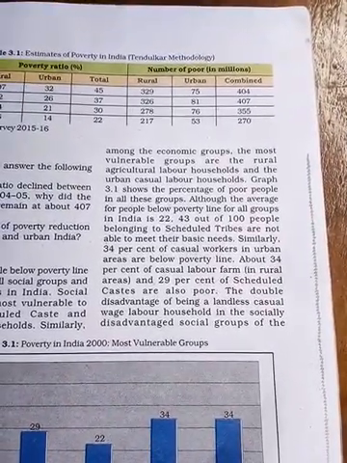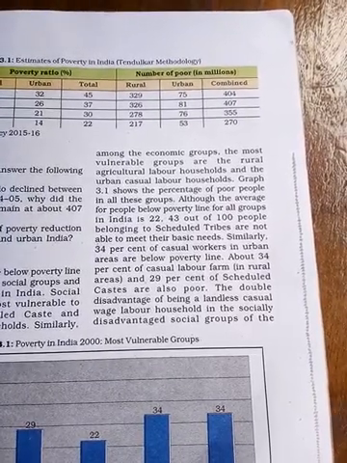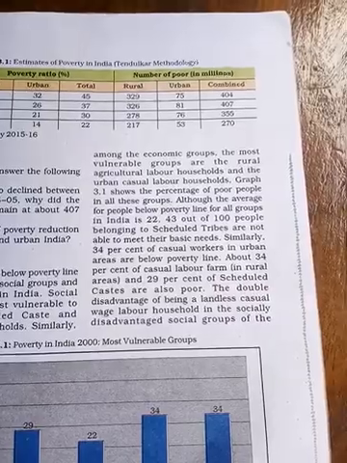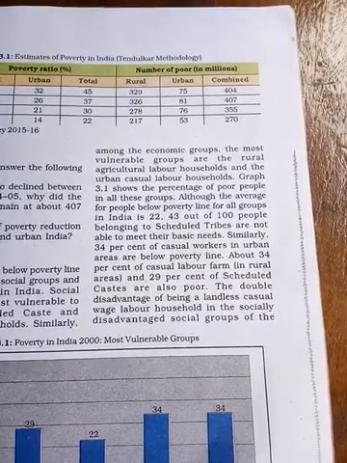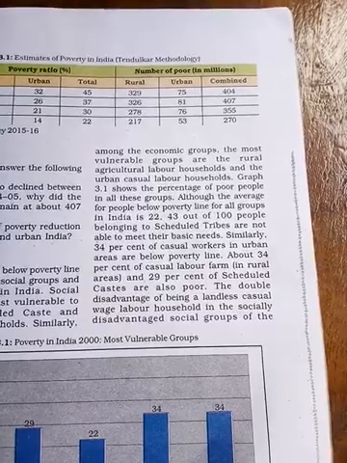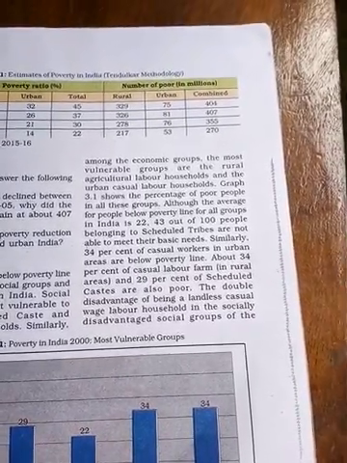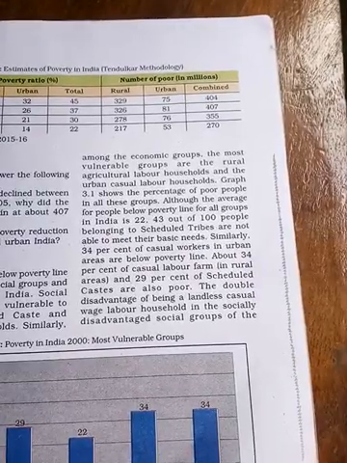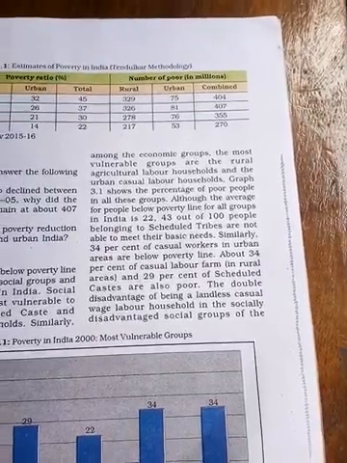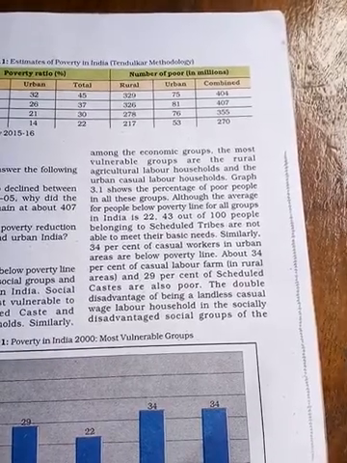Although the average for people below the poverty line for all groups in India is 22, 43 out of 100 people belonging to scheduled tribes are not able to meet their basic needs. That means scheduled tribes have very big problems.